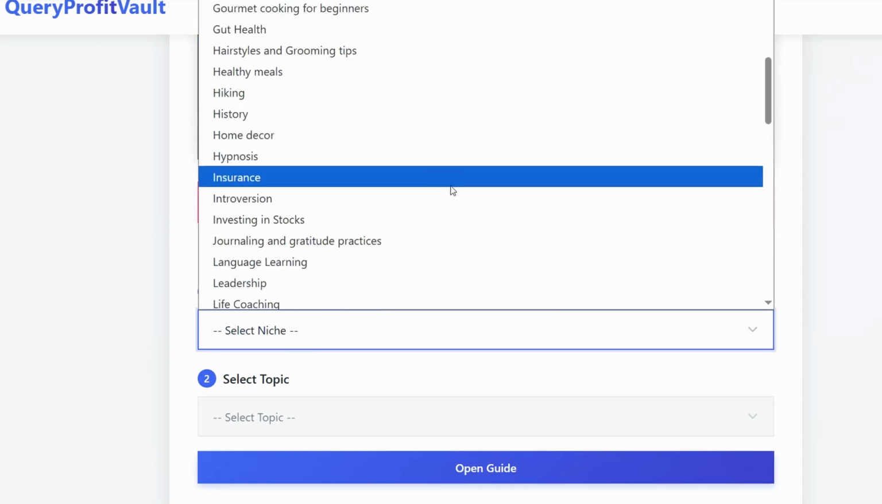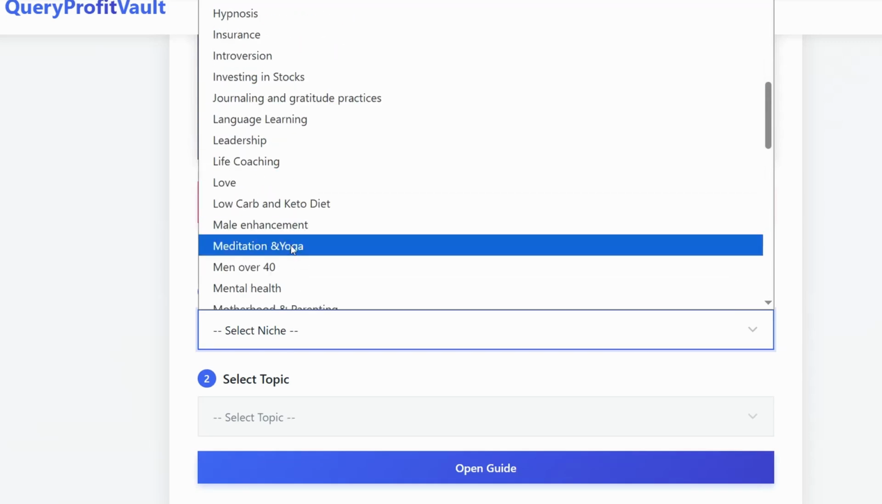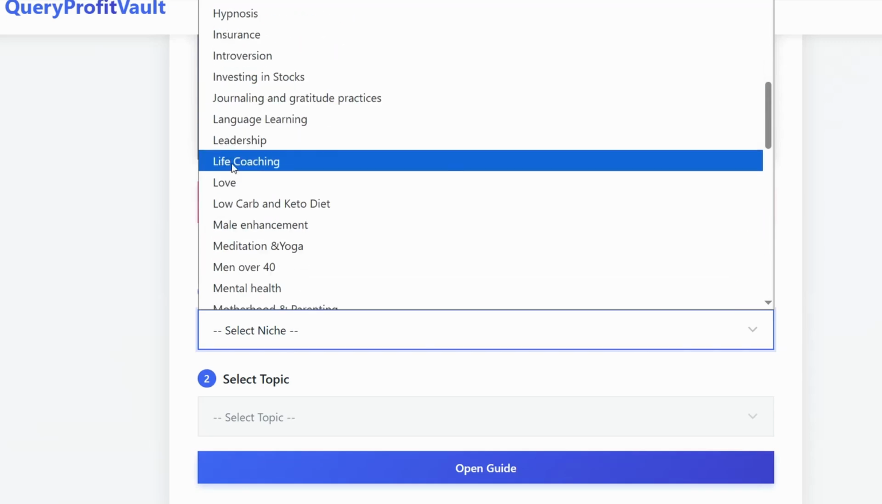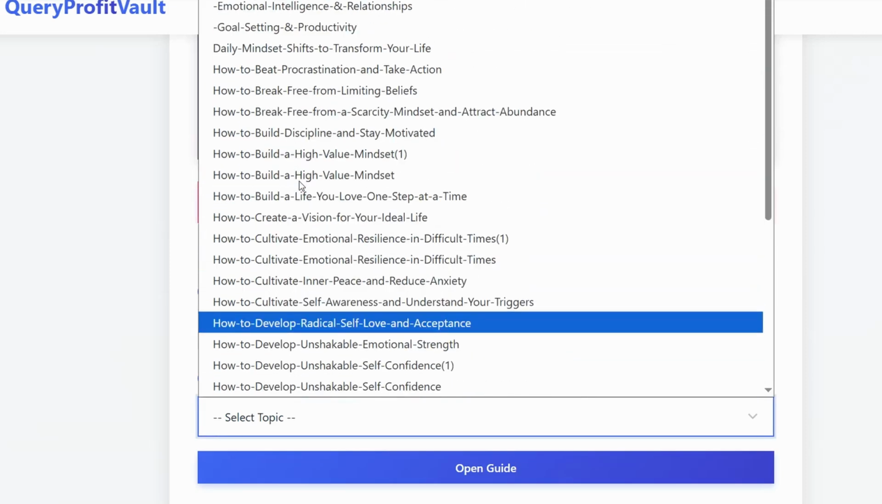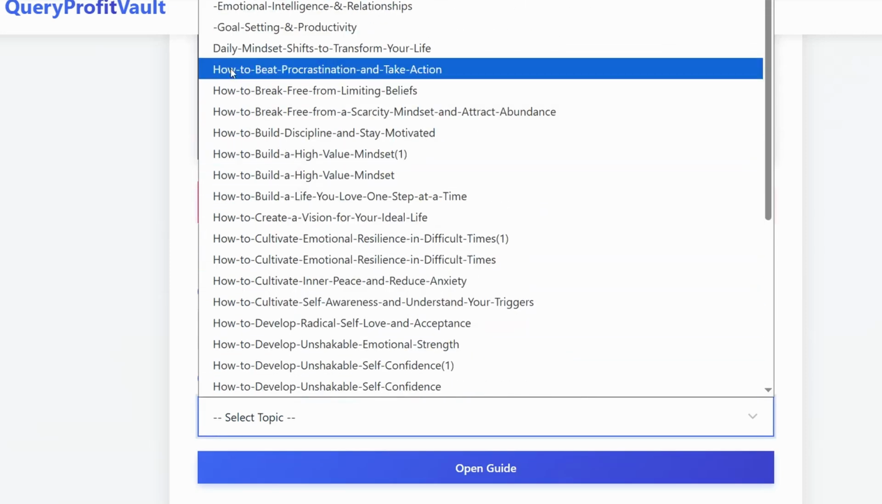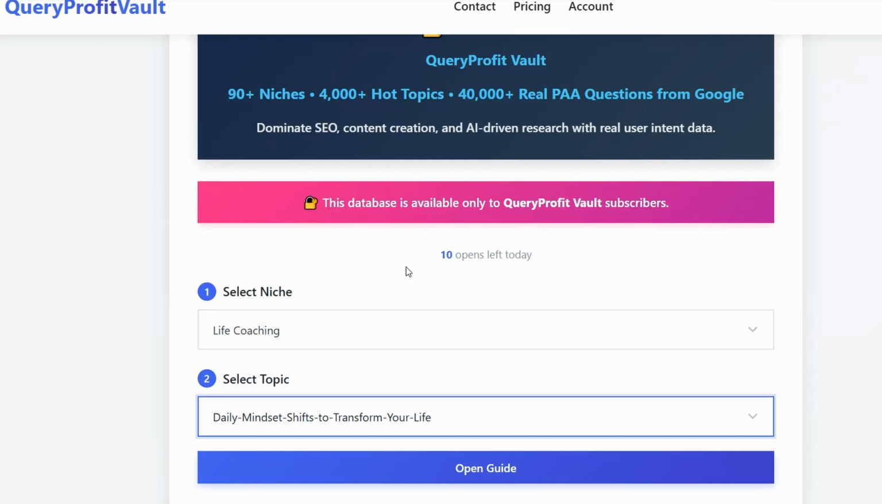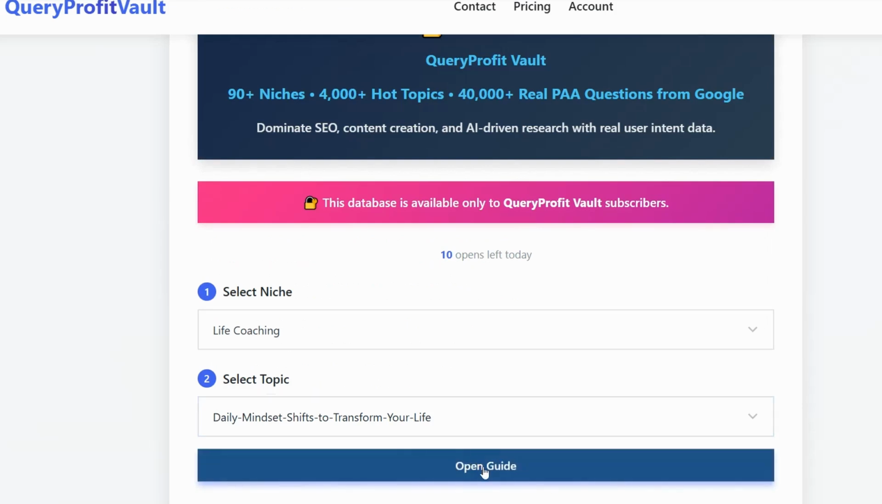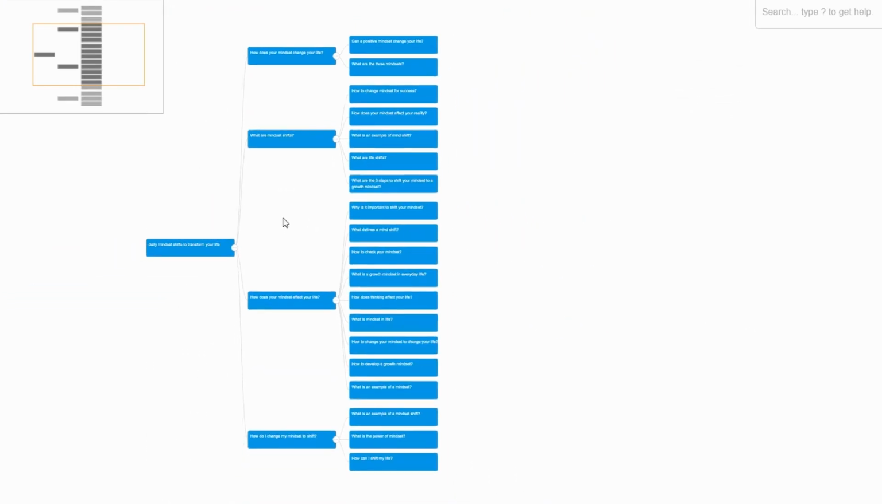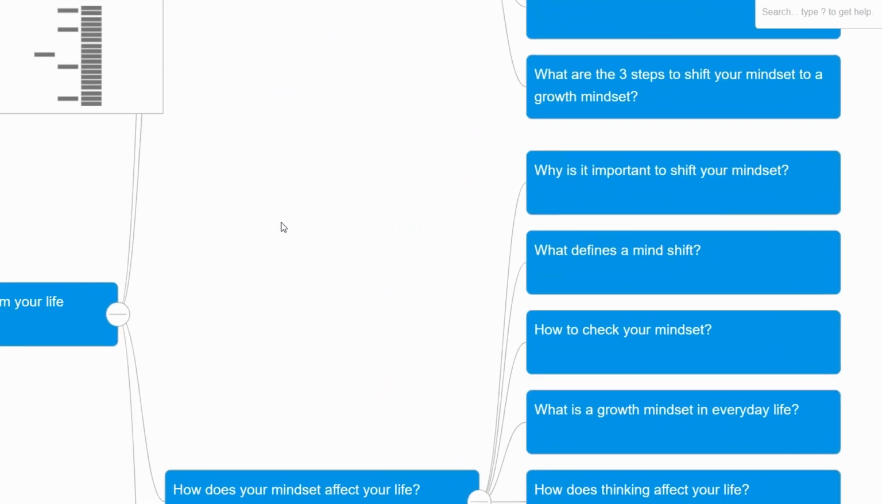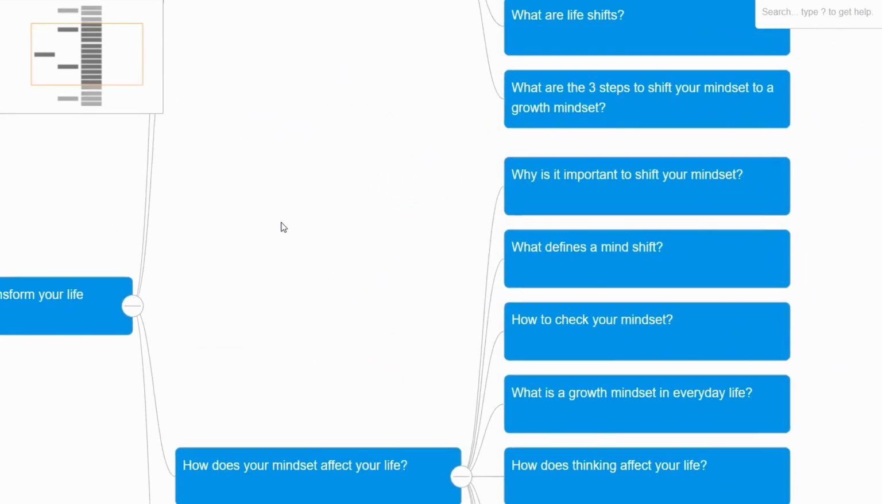So of course I can go with something like insurance or leadership, for example, life coaching. And here you can find the trending topics regarding this niche. So I can take one randomly, like this one, daily mindset shifts to transform your life, then open guide, and here you can find an amazing and beautiful tree-like format. It contains tens of these questions people are always asking on Google and all search engines, as you see.